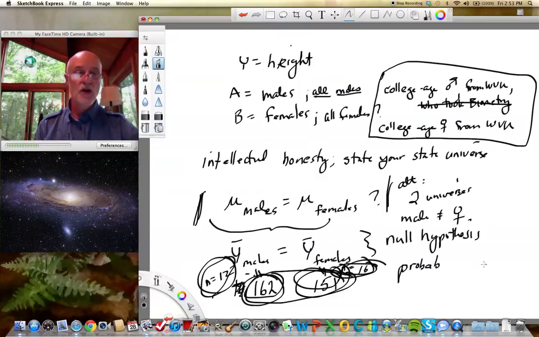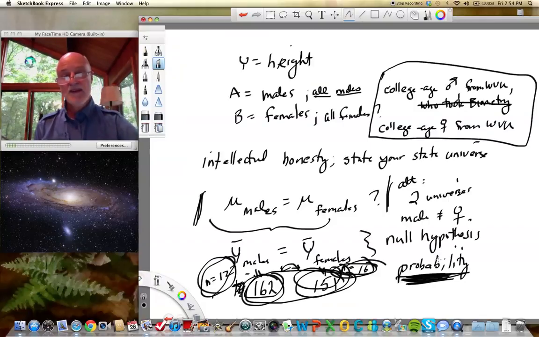We won't know for sure because we haven't measured everything. We haven't measured every male and female at WVU. If we did, we wouldn't have to even do a test. But since we're drawing a sample, we're finding, look, the numbers are not identical. We can't yet tell, though, whether this is a significant difference.